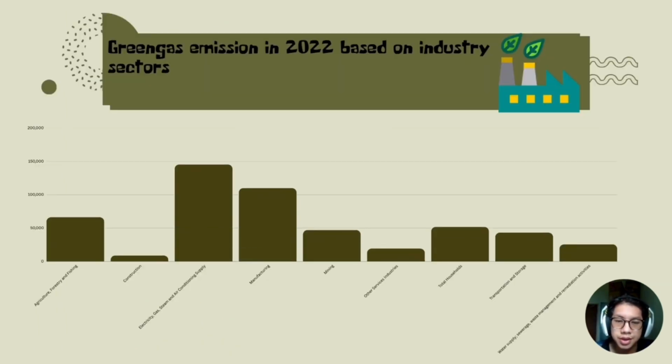Here is the analysis for greenhouse gas emissions in 2022 based on industry sectors. From this bar chart, we can clearly see that electricity, gas, steam, and air conditioning supplies are the industry that released the most greenhouse gases in 2022. Meanwhile, the construction industries released the least greenhouse gas emission in 2022.